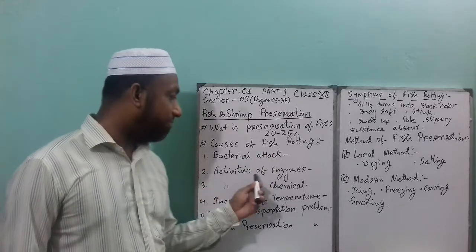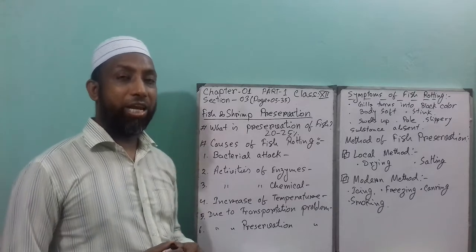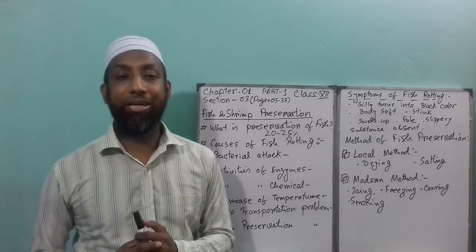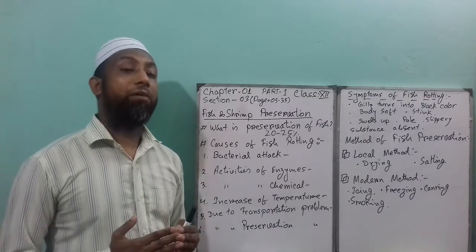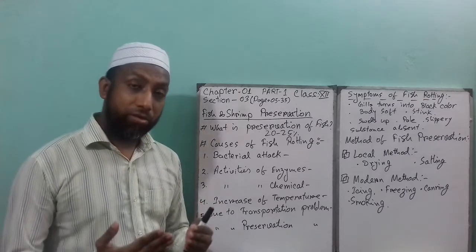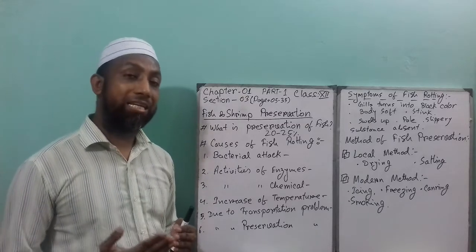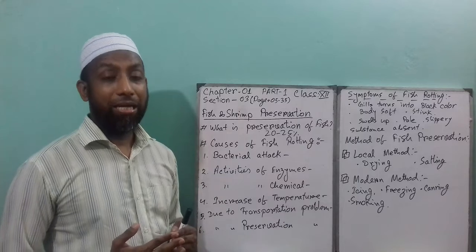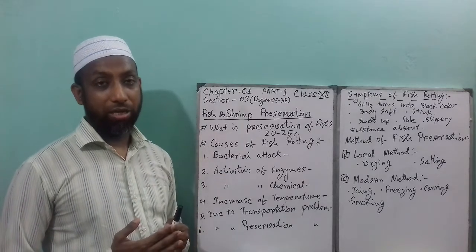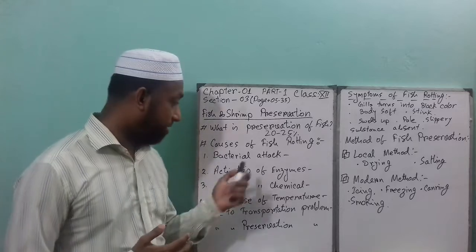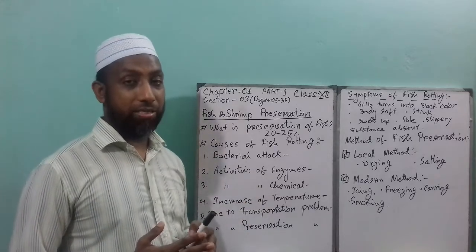Next one is the activities of enzymes. The same thing happens here. Numerous types of enzymes are present in the fish body when it is alive, but after the fish dies, these enzymes start their activities in its body. When the fish is alive, they do not do any harmful activities.